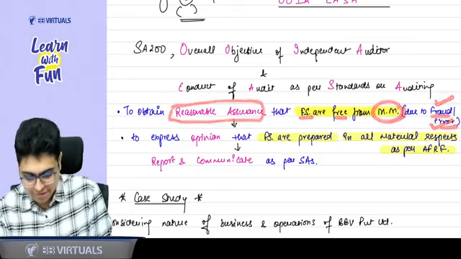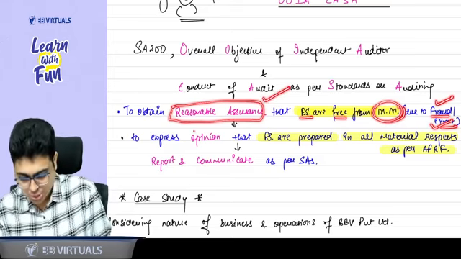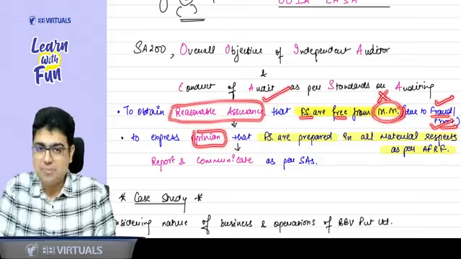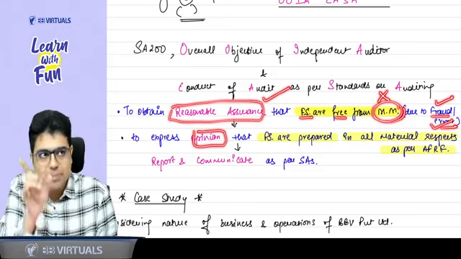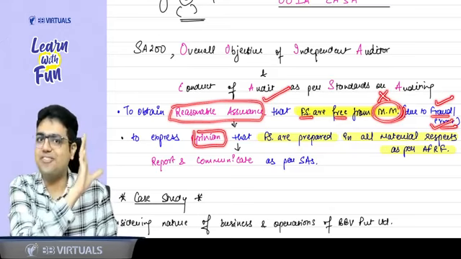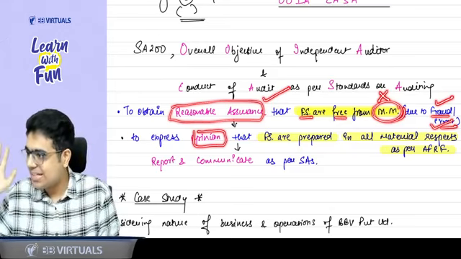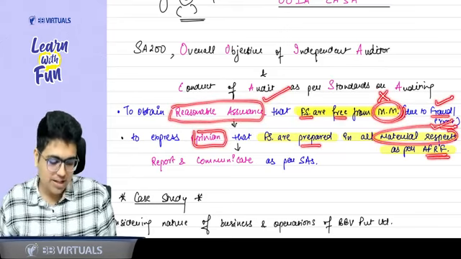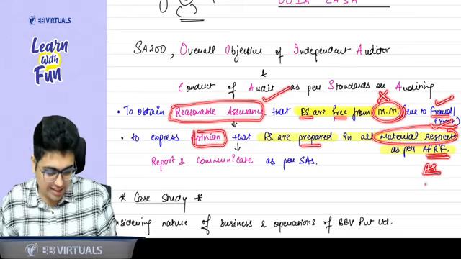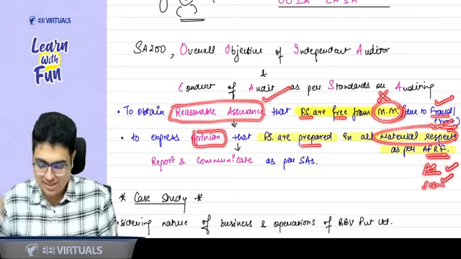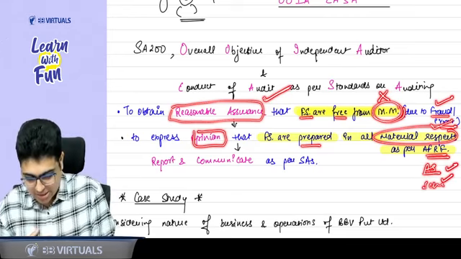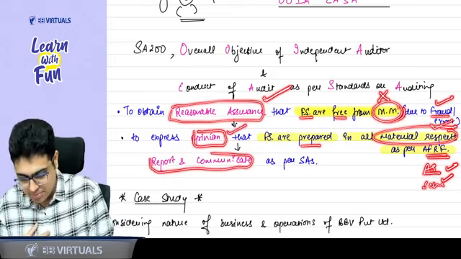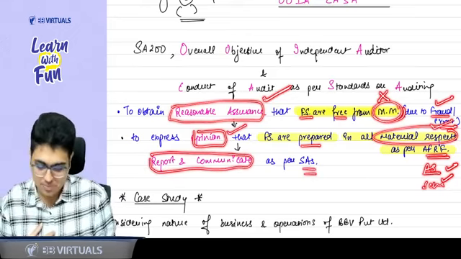Okay, sir. Once you get a reasonable assurance, you can frame your opinion that if material misstatements are not there, that means financial statements are prepared as per the applicable FRF. When there is no material misstatement, that means they are prepared in all material respects as per the applicable FRF. That means they are prepared as per AS, as per Schedule 3, everything is fine. Once you got the reasonable assurance, once you have framed your opinion, please report and communicate as per SAs.